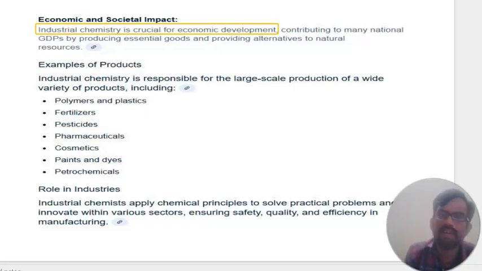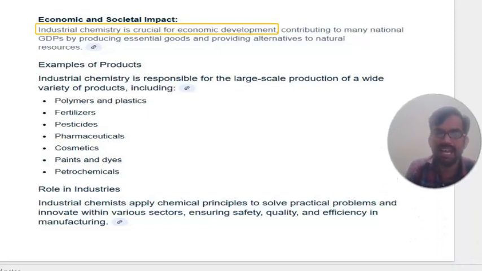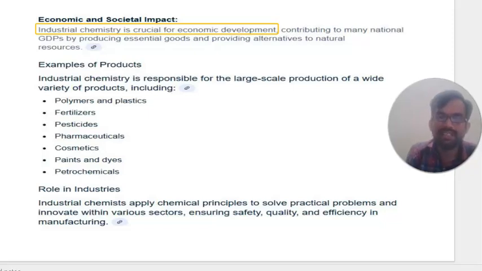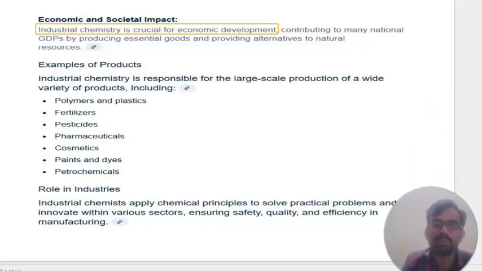What is the role of industries? See, this point is that industrial chemistry applies chemical principles to solve practical problems, right? That is a major point. And they innovate within their various sectors, ensuring the safety, quality and efficacy in manufacturing. So that is the role the industries nowadays should follow in the present situation.